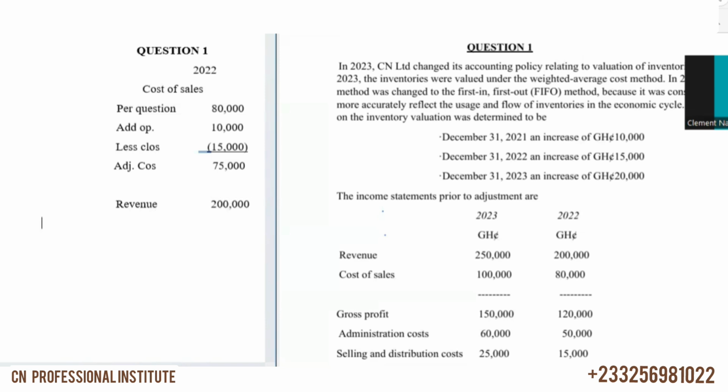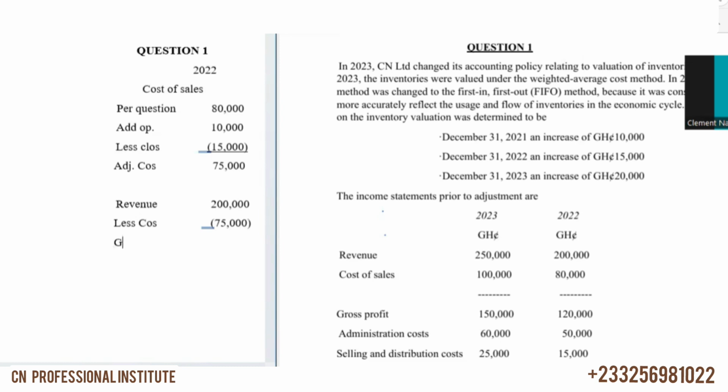Then we are going to less cost of sales, and for the cost of sales you're going to use the revised one with 75,000, and that will give us